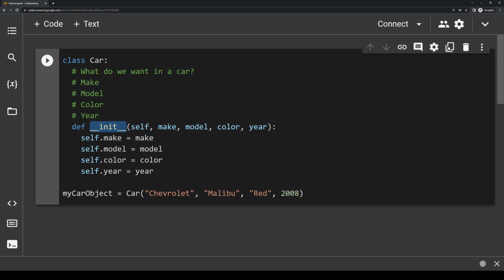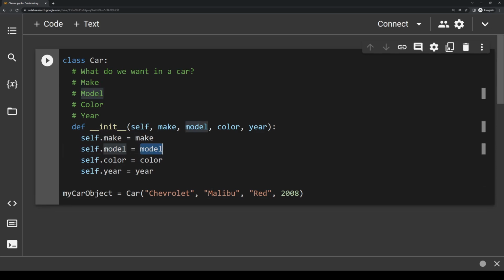The init function is going to take in the arguments that we specified here. So Chevrolet is going to be assigned to make, Malibu is going to be assigned to model, red is going to be assigned to color, and 2008 is going to be assigned to year. So these values here in the parentheses, all of the values except for self, represent the arguments that we pass in when creating our object like this. Then inside of our actual init function with these lines, we are setting our actual object attributes to equal these arguments. So we're saying this object's make is equal to the make that we pass in, this object's model is equal to the model that we pass in, and so forth.